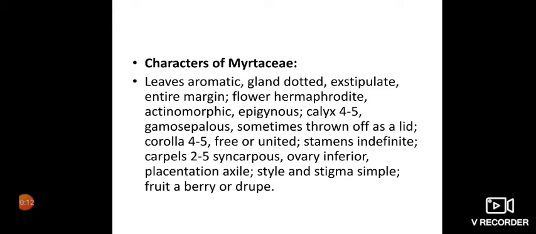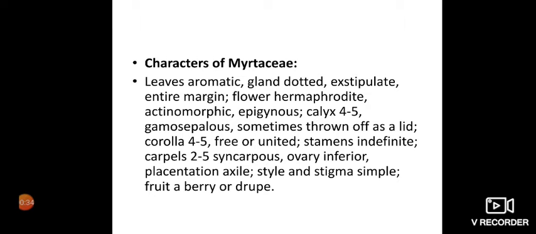Students, let us first discuss its systematic position. According to Bentham and Hooker, they are placed under Dicotyledone, Polypetalae, Calyciflorae, Myrtales, and Myrtaceae.